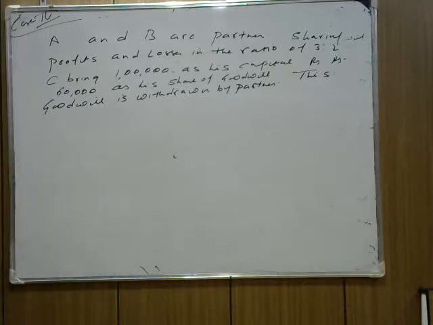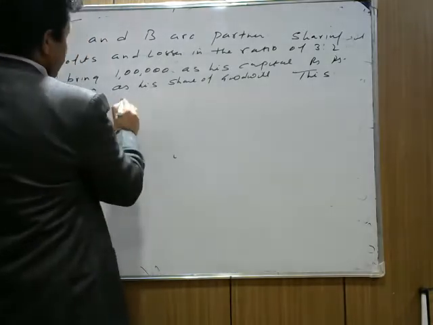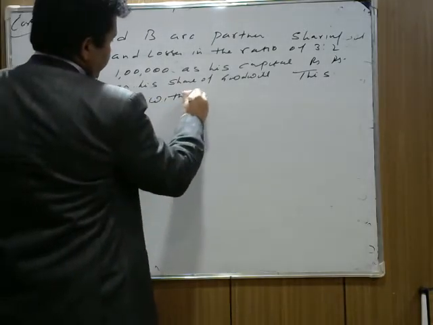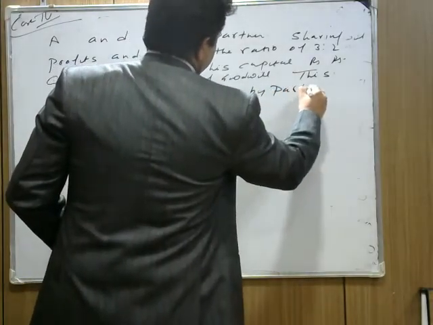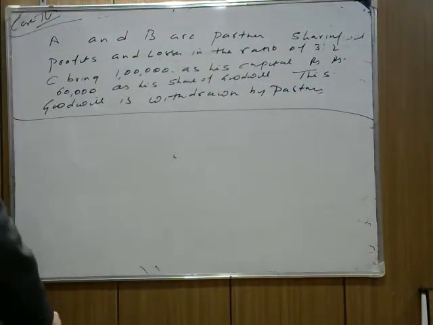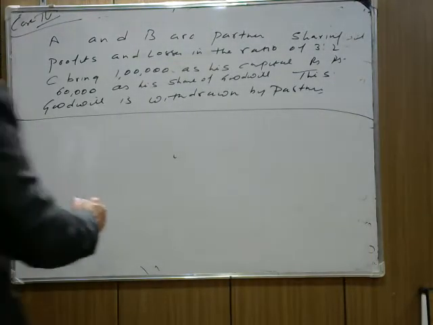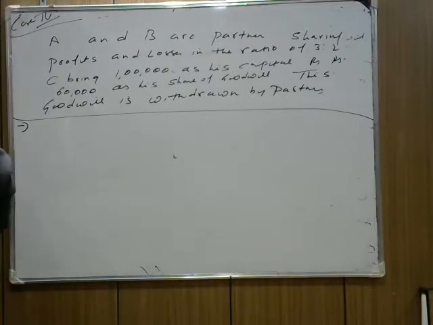See the question. A and B are partners sharing profits and losses in the ratio of 3:2. C brings 1 lakh as his capital and rupees 60,000 as his share of goodwill. This goodwill is withdrawn by partners. Now what will be the entry? How do we pass the entry? So, check carefully. This goodwill is withdrawn by partners.